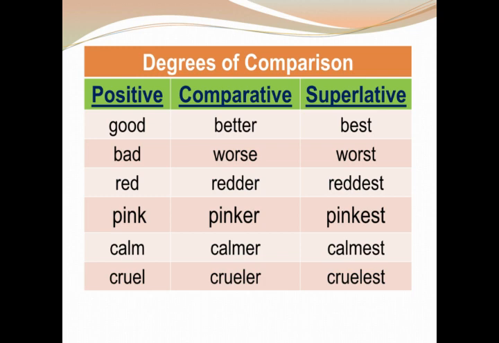And when this comparison exceeds two things, when it goes beyond two things, when there are three or more things to be compared, when there are too many people, maybe one big classroom, there you might see one person might be appearing very calm. He might be completely calm and composed when compared to all of us.